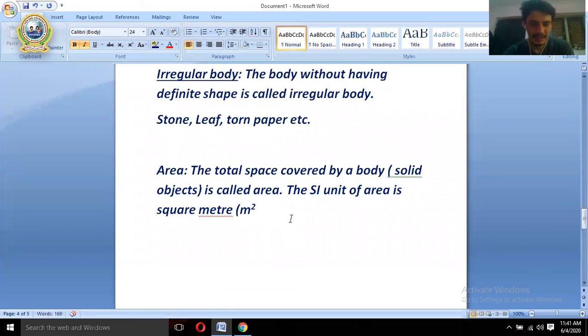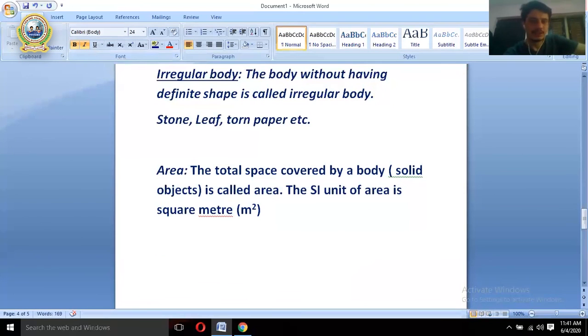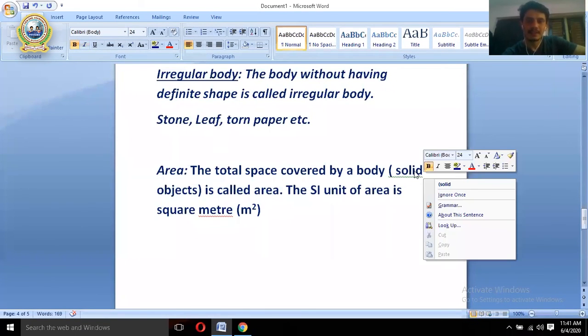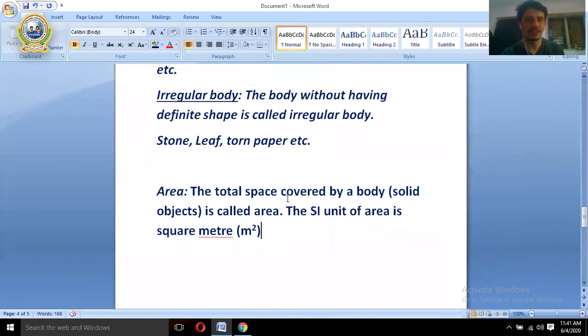You can see there the total space covered by a body, that is, a solid object, is called area. The SI unit of area is square meter. That is denoted by meter square. So this is all about area.